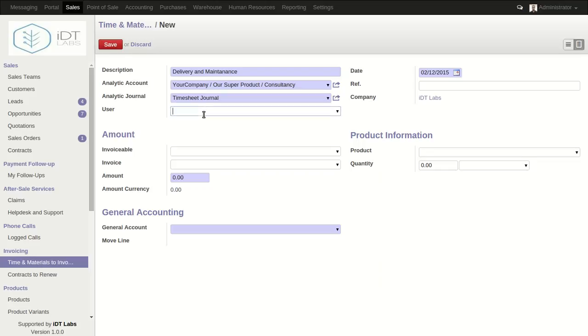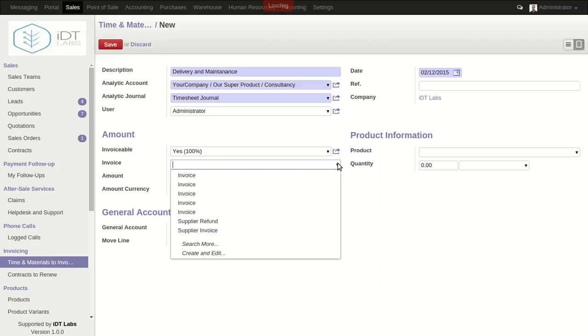And we can specify a user. Let's say the user will be administrator, and we can give a reference if we want to, and specify a date again. Then we can also specify whether this particular amount is invoiceable. This option allows you to set the discount while making the invoice, but you can keep it empty if the activities should not be invoiced. In this case we're going to say it is invoiceable, and yes, it is 100% invoiceable.